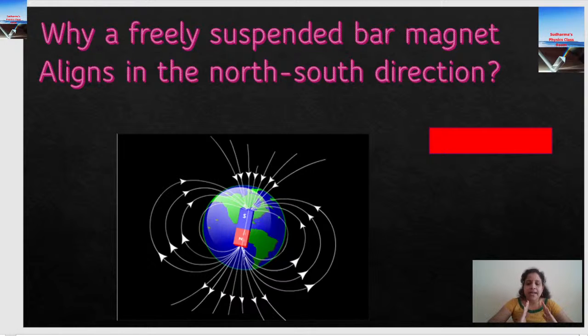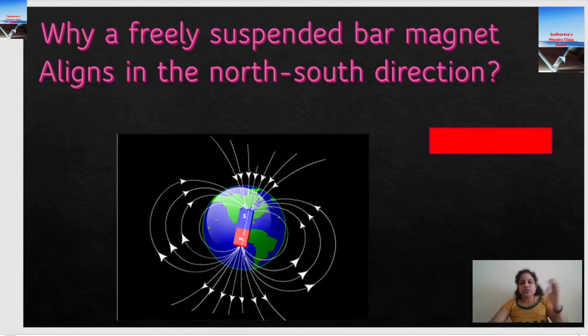So when I suspend my bar magnet freely, the north pole of my magnet is attracted towards the south pole of the Earth's magnet. So what does it show?